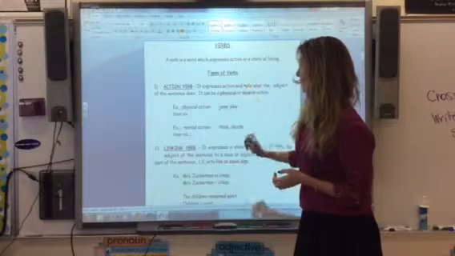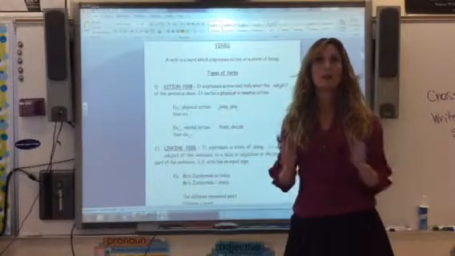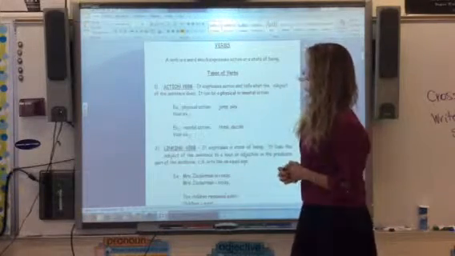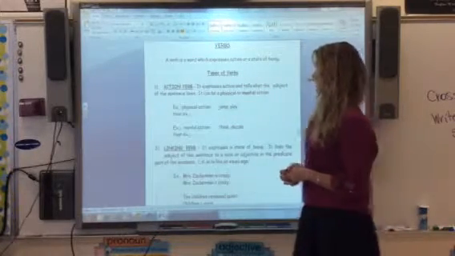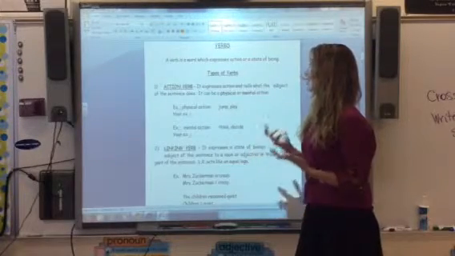We have an action verb, a linking verb, and then on the next sheet of your notes we have the helping verb. So let's talk about the easiest one first, and that would be action verb. An action verb expresses an action and tells what the subject of the sentence does. It can be physical or mental.